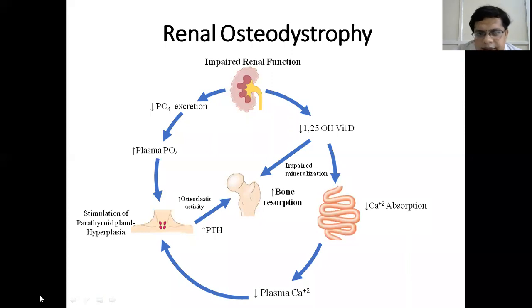So other entities of bone disease caused by renal disease are osteomalacia. As we have already seen, decreased vitamin D leads to impaired mineralization. This is called osteomalacia. And there is another entity called adynamic bone disease. Adynamic bone disease occurs when there is excessive supplementation of vitamin D or calcium.